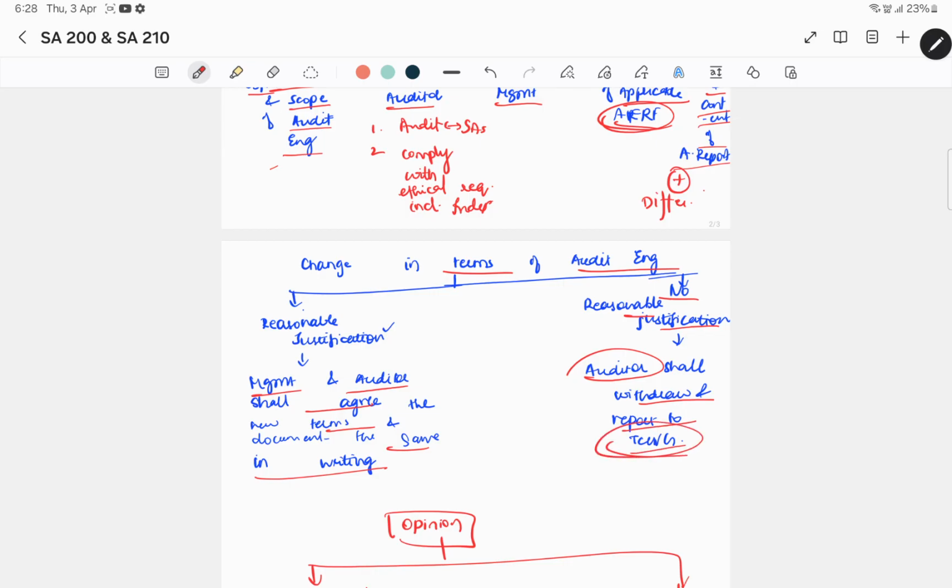There's a difference between TCWG and management. See, management is generally all the people in management, so include sales manager, purchase manager, all of them. Whereas TCWG is that part of management who are responsible for financial reporting process. Example, board of directors, audit committee, etc. So in this case, if there's no reasonable justification, we have to withdraw, and then we have to communicate the same to TCWG. Thank you.